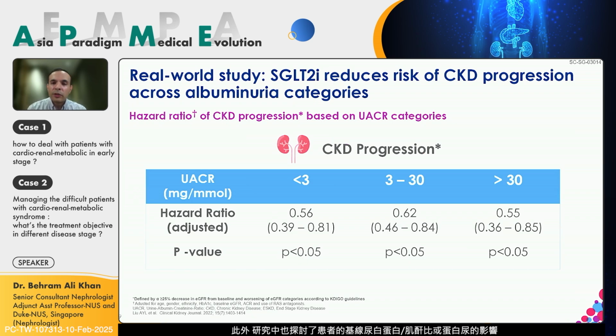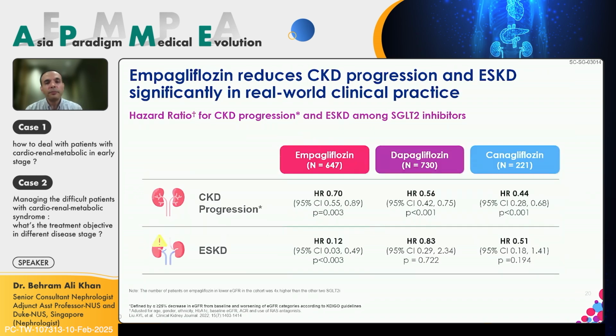Also, there was a question raised in the study on their baseline level of albumin to creatinine ratio, or albuminuria. So we had patients in the mild range, the moderate range, and the heavy albuminuria range. And as you can see by the p-values, the reduction of CKD progression was across all these three albuminuria categories, once again pointing to the fact that even if our patients have very mild albuminuria, they are still candidates for SGLT2 inhibition, which will reduce their risk of CKD progression.